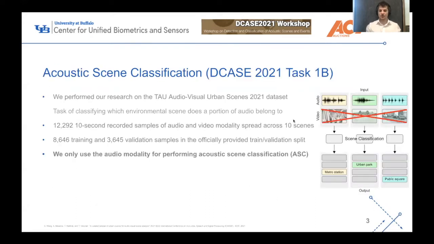The dataset we perform our work on is the acoustic scene classification dataset of the 2021 challenge, which is Task 1B. We use the TAU Audio-Visual Urban Scenes dataset, and this is the task of classifying environmental scenes from audio and video. In this dataset, there are over 12,000 recorded audio and video samples spread across 10 classes, or 10 scenes. The authors provide a training validation split that we use. But a big note of this paper is that we only use the audio modality for performing acoustic scene classification, and we discard the video.